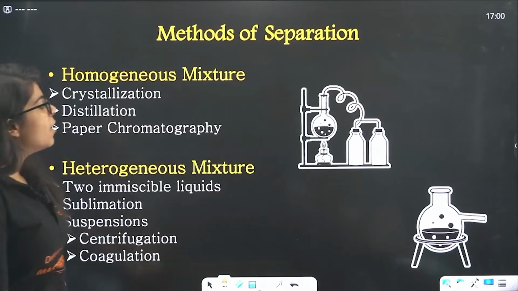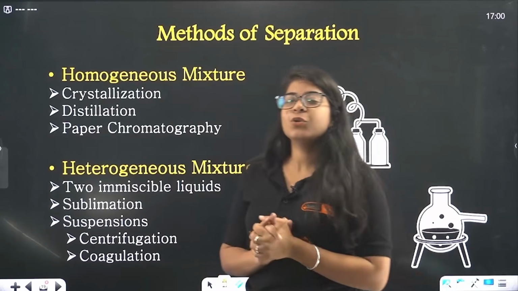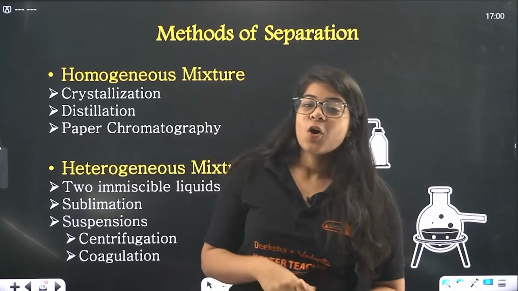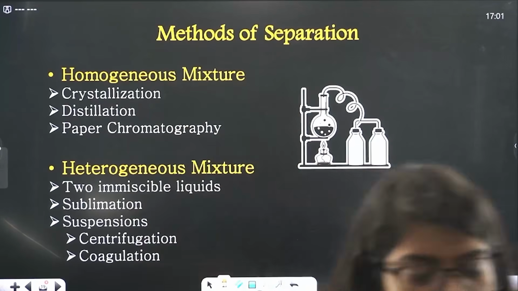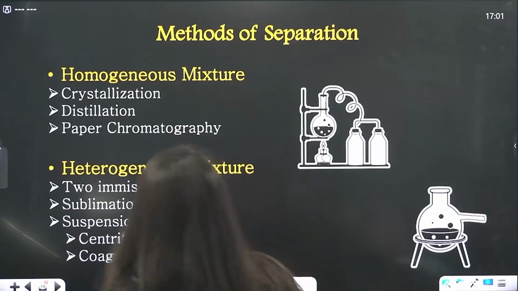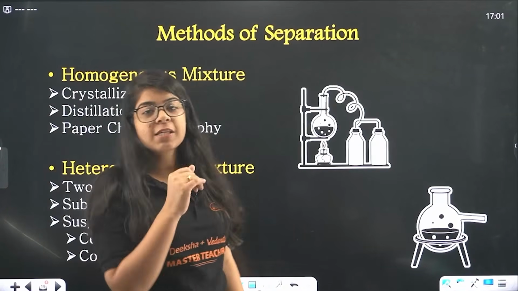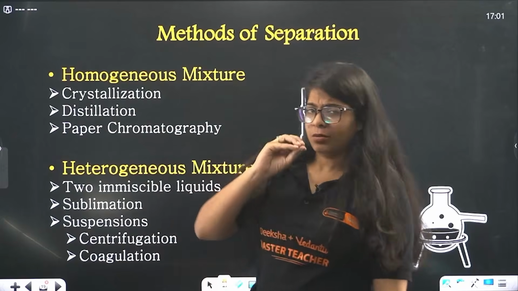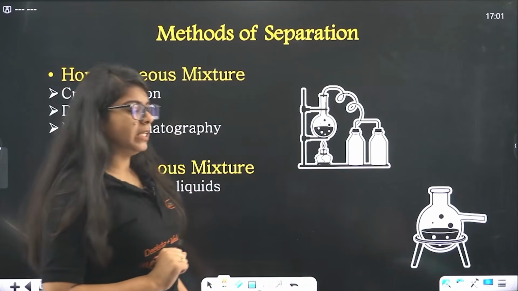Now, we have a few methods of separation. Before that, we studied two types of mixture, that is homogeneous mixture and heterogeneous mixture. Okay, just give me 1 second. So, we have two kinds of mixture, that is homogeneous mixture and heterogeneous mixture.